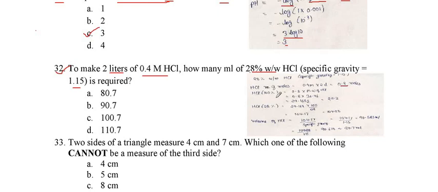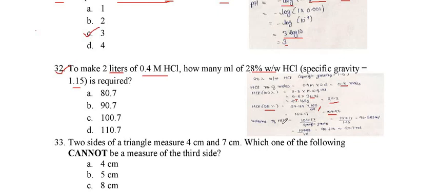If we have to make HCl 100%, what will be the molecular weight of HCl? It is 36.46. So we multiply it with 0.8 and find it is approximately 29.2. But what percentage of the HCl do we have? We have only 28% weight by weight. So 29.2 is multiplied by 100 by 28. So the amount we have found is 104.28 of HCl is required.